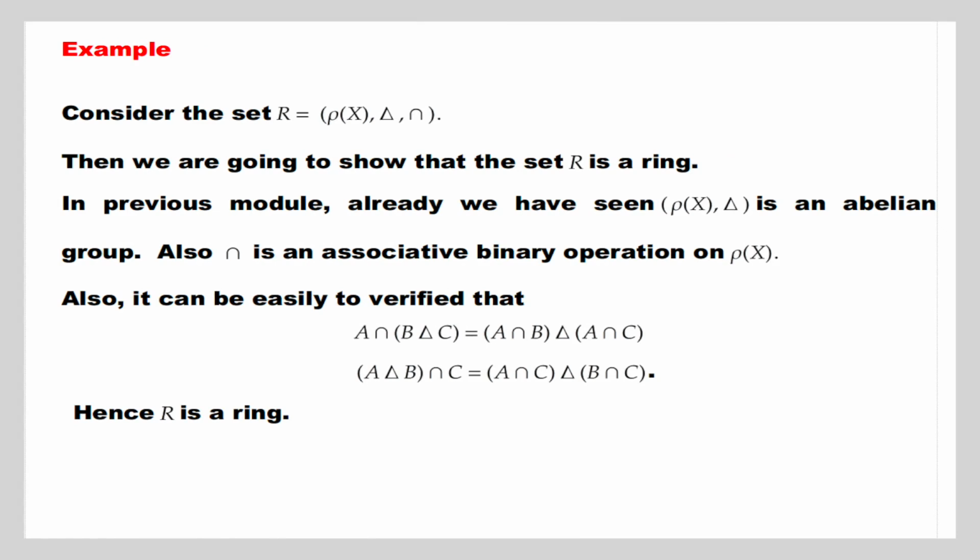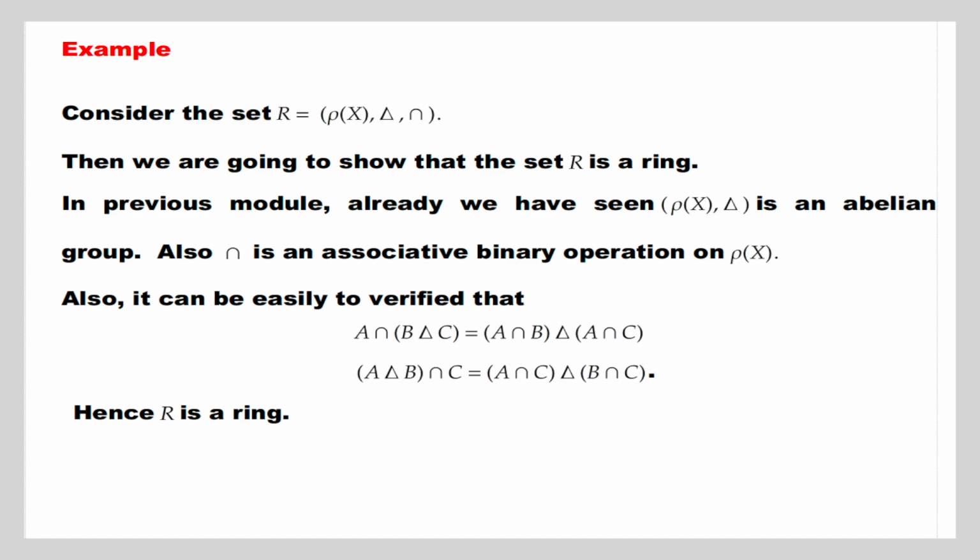Example, consider the set R equal to P(X) with the operations delta and intersection. Then we are going to show that the set R is a ring. In the previous module, we have already seen that P(X) with delta is an abelian group.